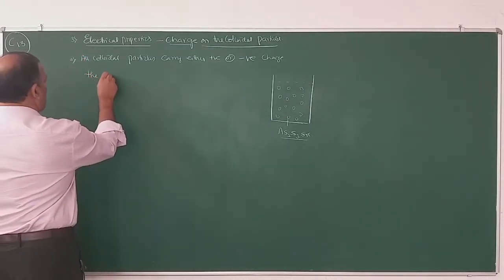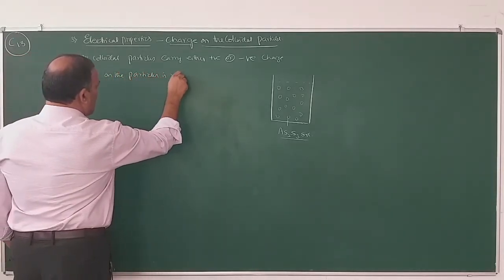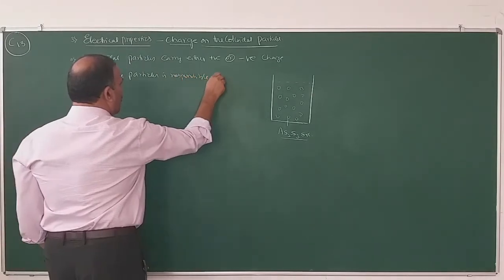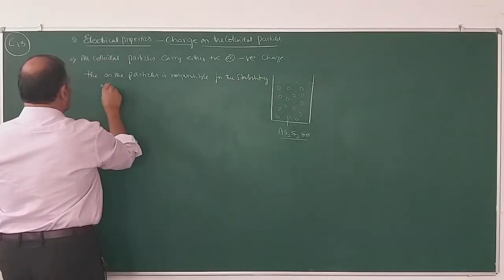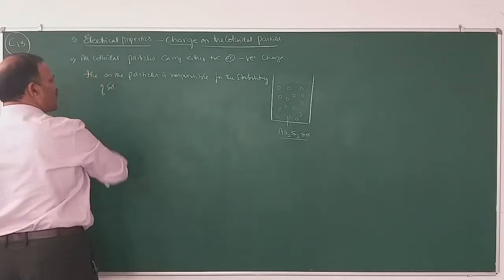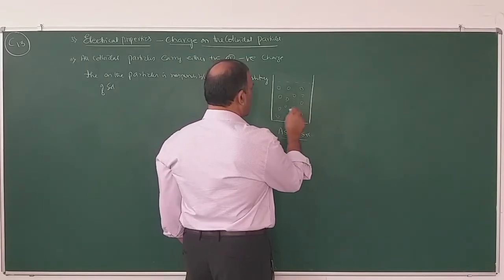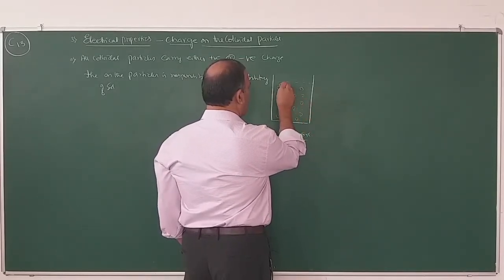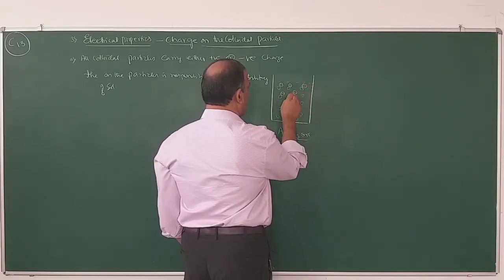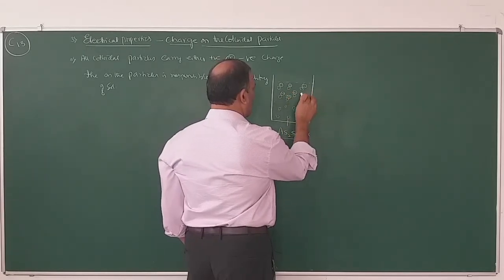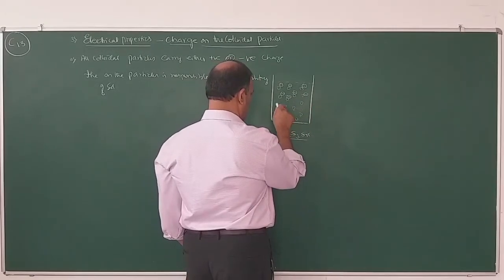The charge on the particles is responsible for the stability of the sol. So what is the meaning of this one? Suppose this is an arsenious sulfide sol. So all arsenious sulfide particles carry negative charges. So all colloidal particles carry either positive charge or negative charge.